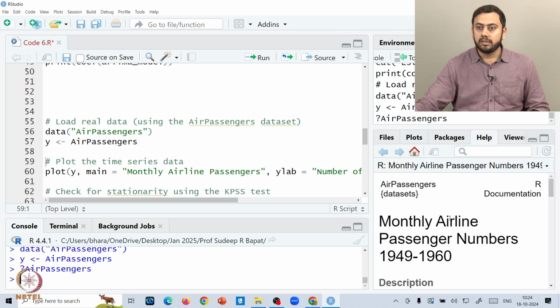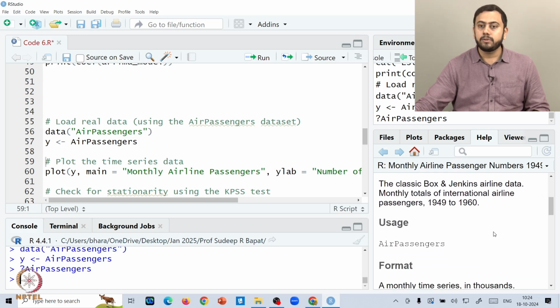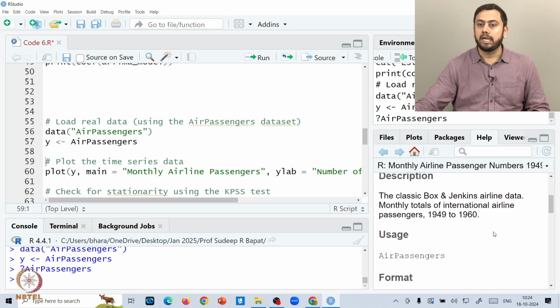And over here you see the description of the data set, right. So, do you remember this data? We have been using this data multiple times already. So, this is the monthly airline passenger numbers from 1949 to 1960, and then it gives you a small description and the source of the data.